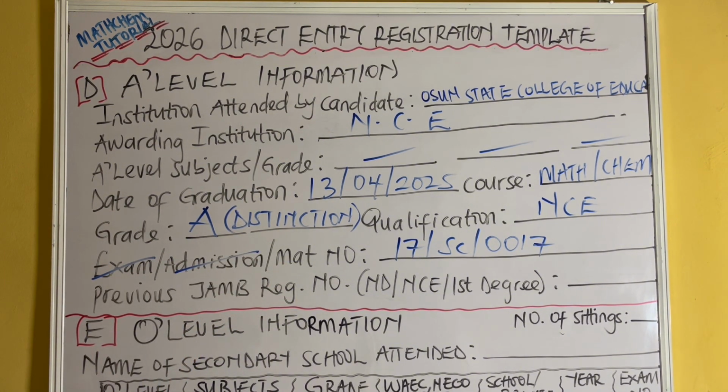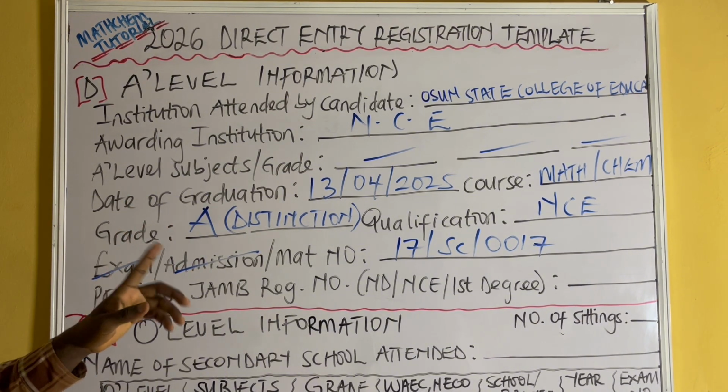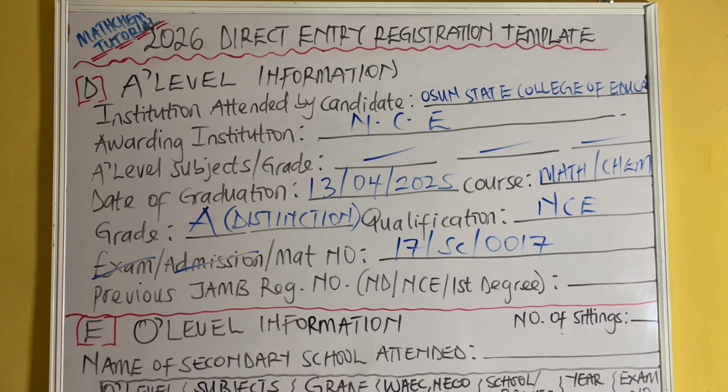And the next one we have is the previous JAMB registration number. So this one is very important. The JAMB registration number they offered, when you want to gain admission to this particular school for your NCE, so you have to go through JAMB, or probably your ND or your HND or your first degree. So you have to go through JAMB. So the admission number given to you then is really important. If you don't have it, there is no way they can complete your registration. It's very important for you to do that.